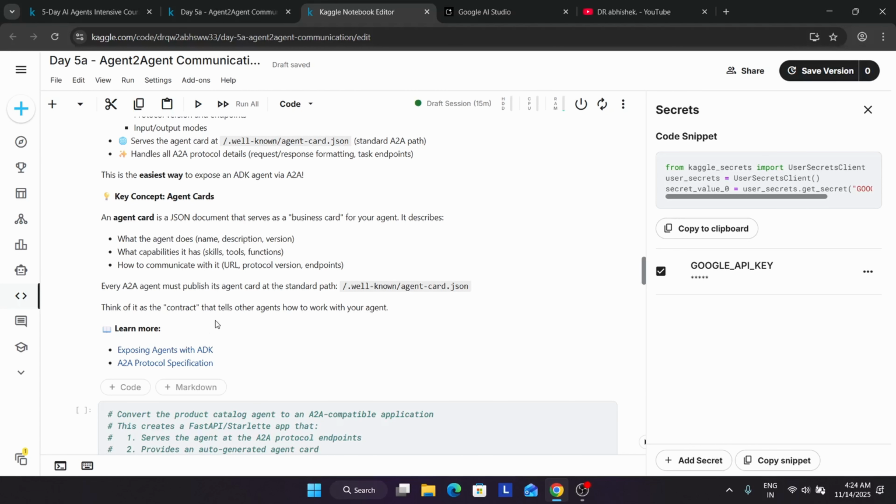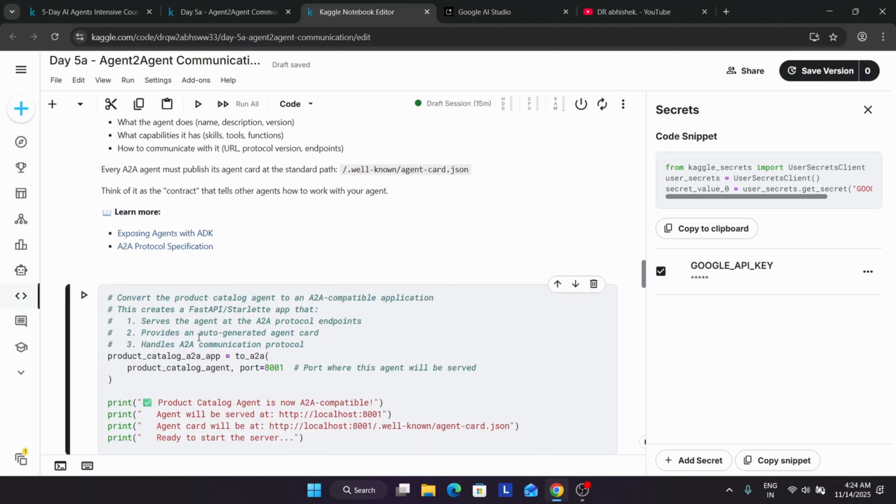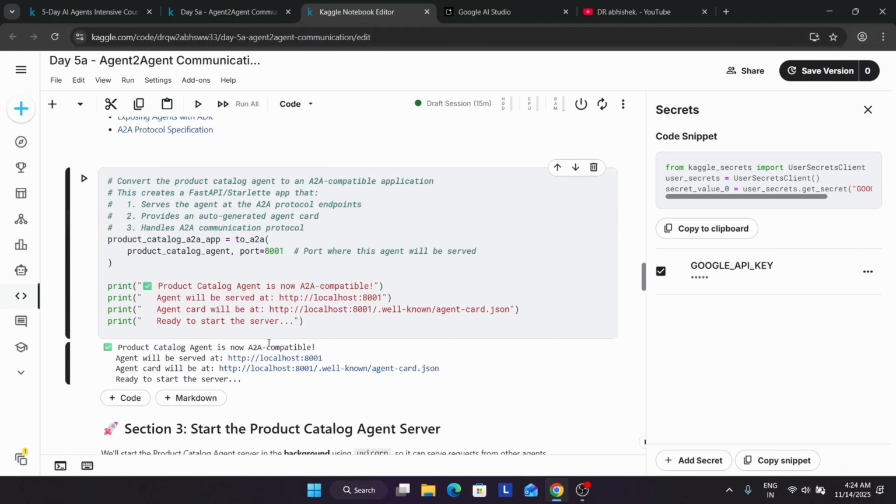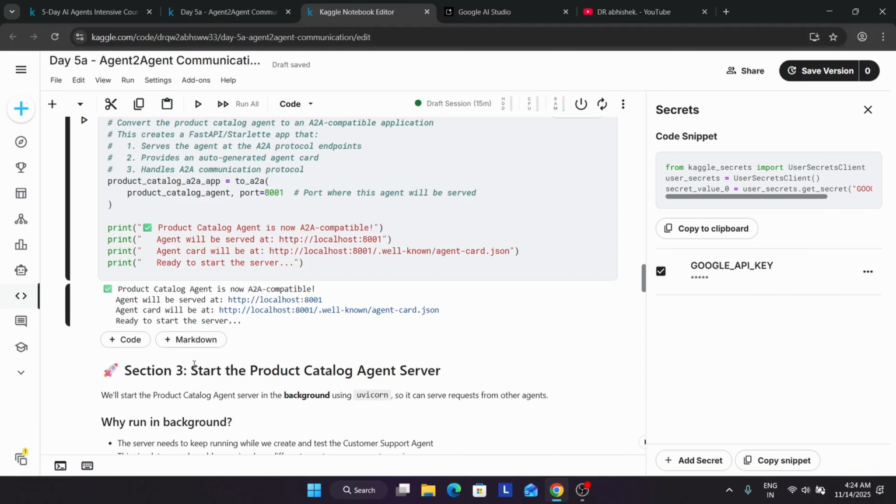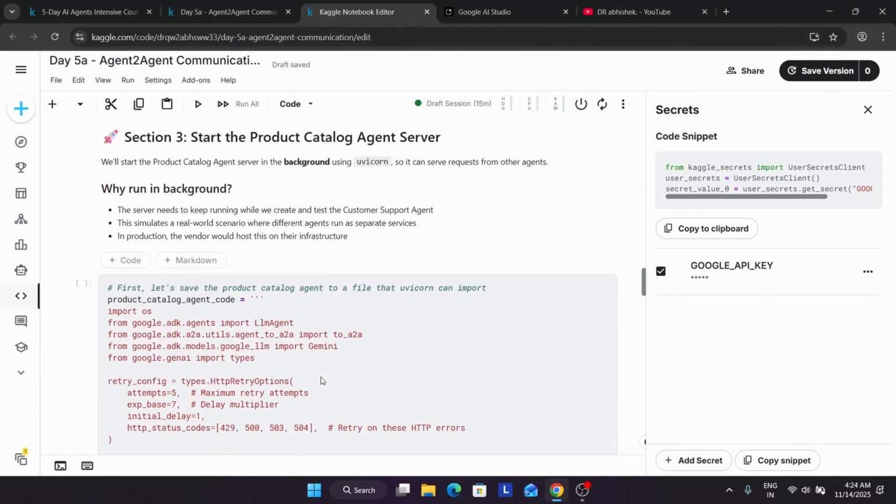Now here we'll convert the product catalog agent into an A2A compatible application. So just run this command, and now you can see all these things are available over here. Now here we'll start the product catalog agent server in the background using uvicorn. UV coordinate they have mentioned.